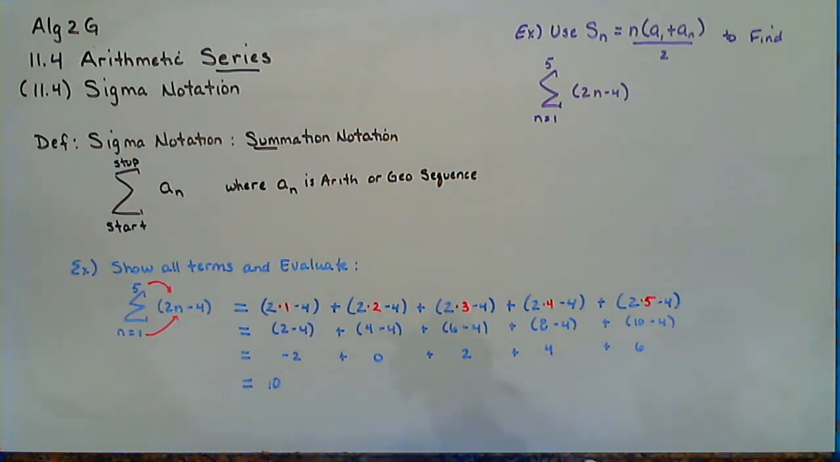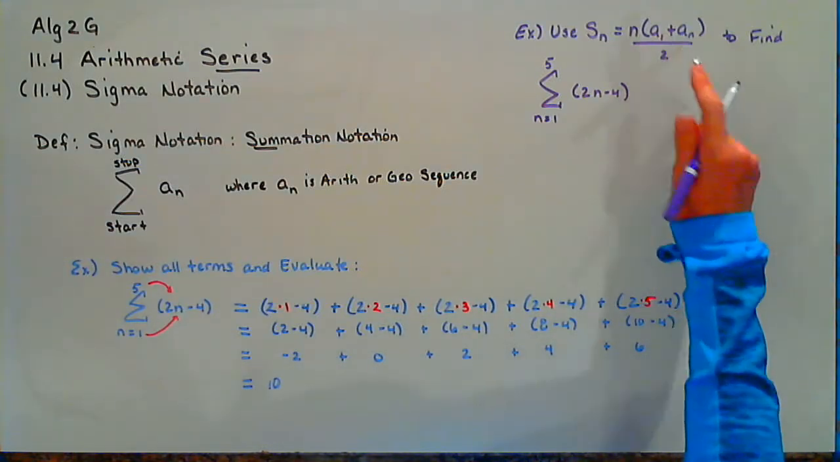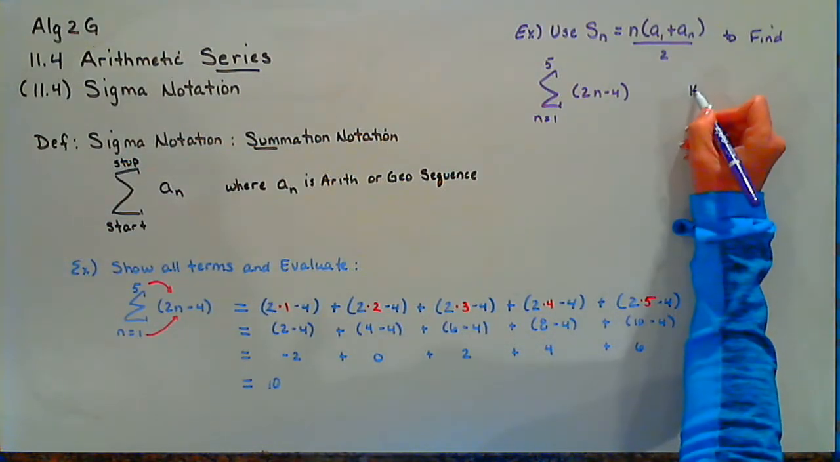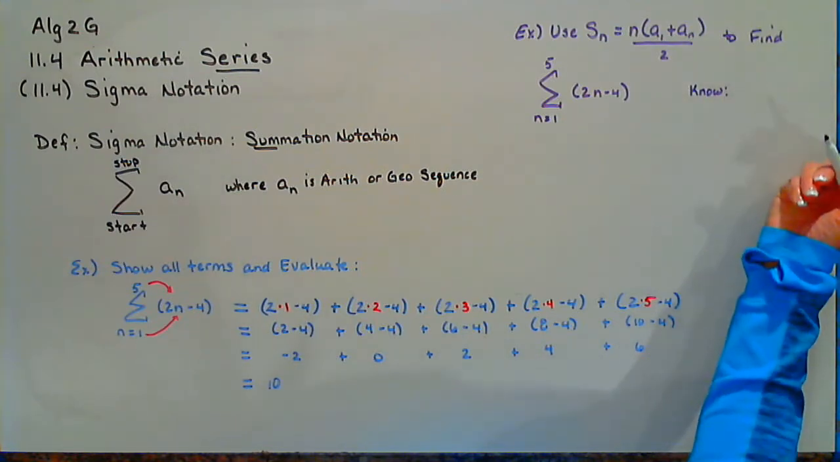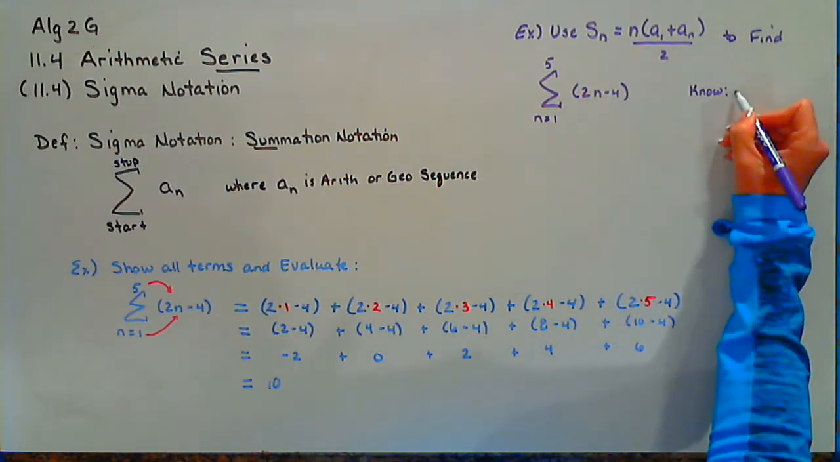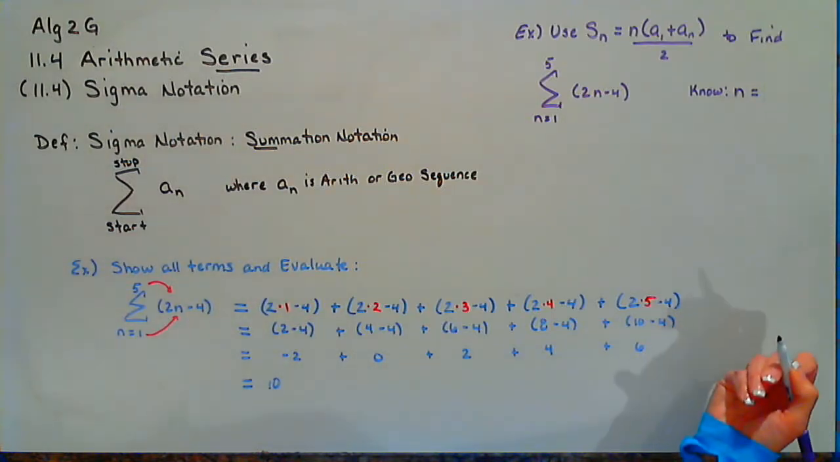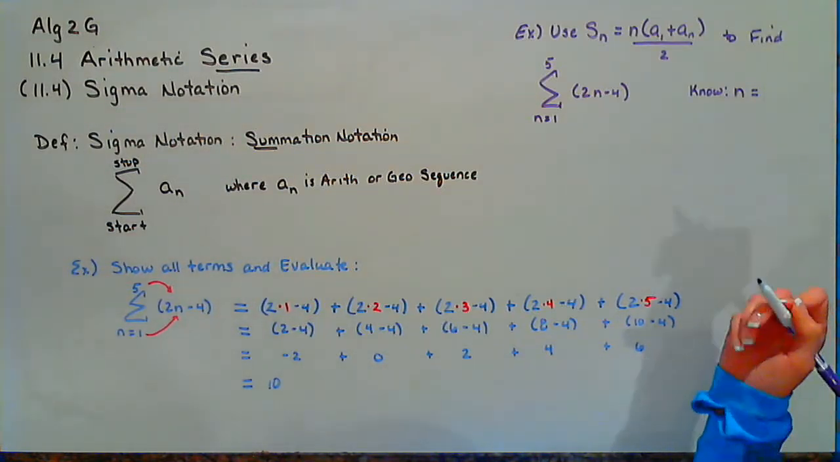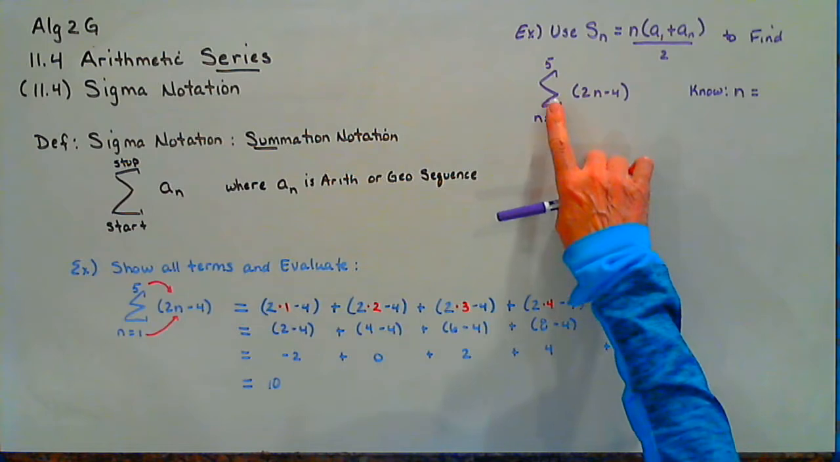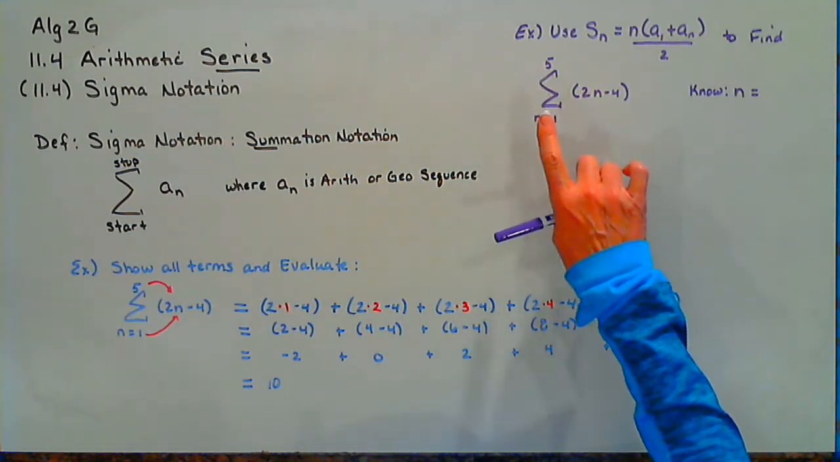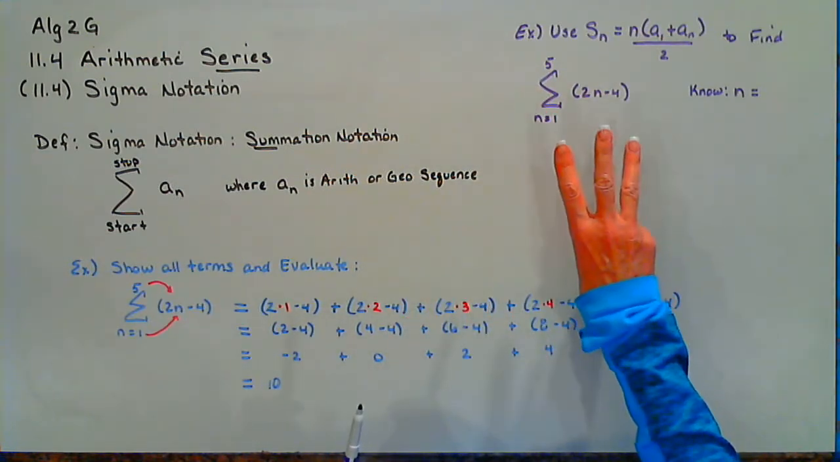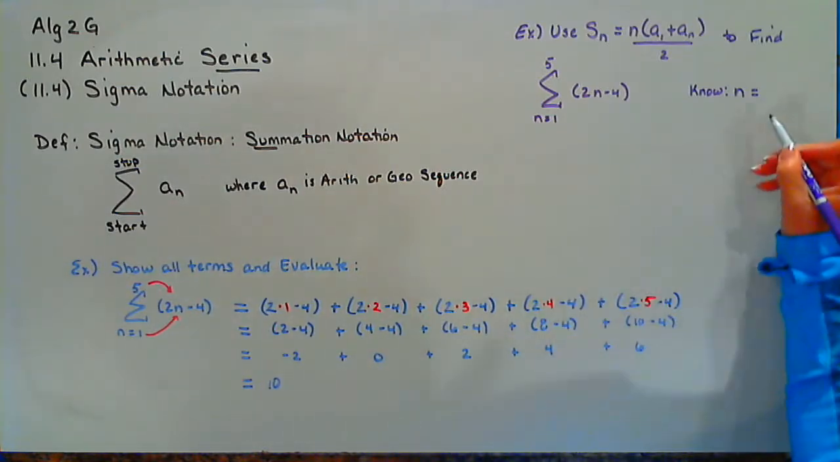In order to use this summation equation, I need to know what n is. Well, do we know how many numbers we're adding together? In this case, we're starting with the number 1 and ending with the number 5. So that gives us 1, 2, 3, 4, 5 numbers.